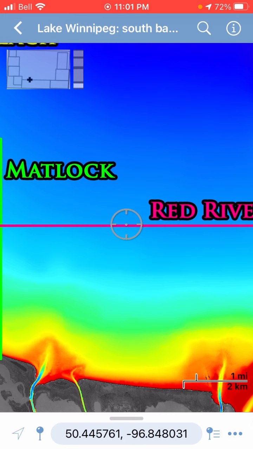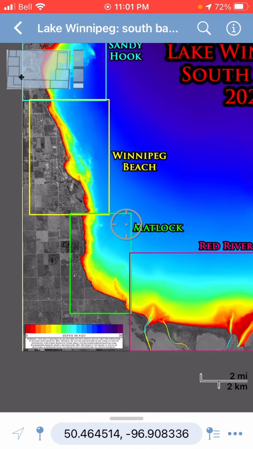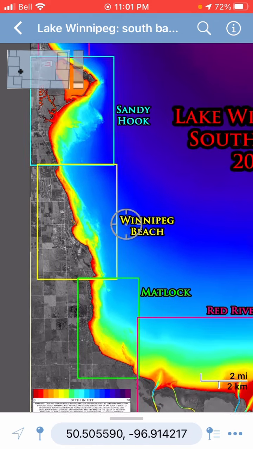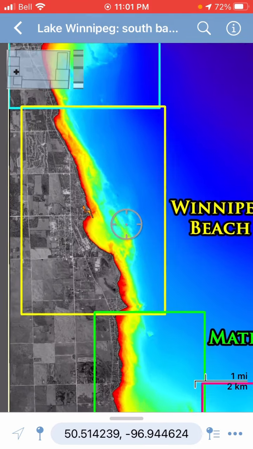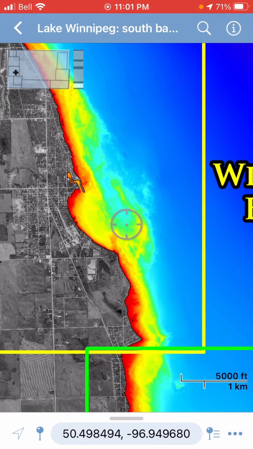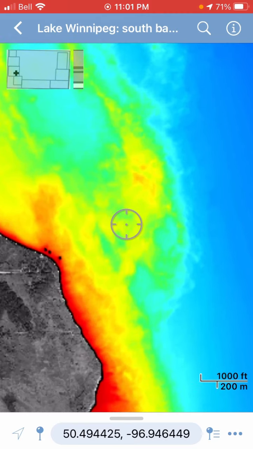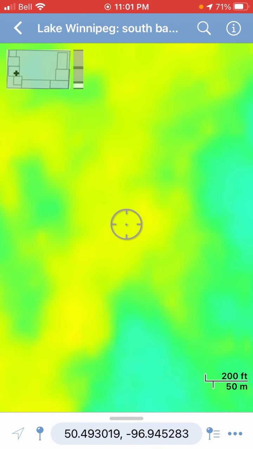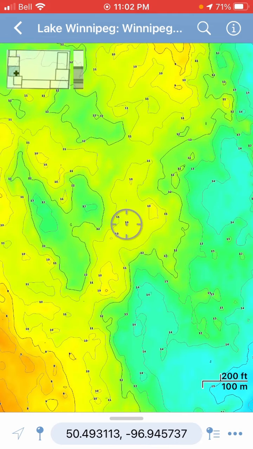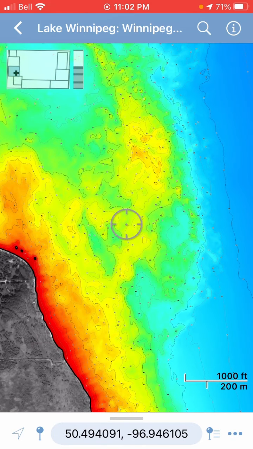When you're zoomed out on the low-res overview, there's two ways to zoom back in onto one of the high-res tiles. The first way is to just pan until you've got the crosshairs within the bounds of one of the tiles, and then just keep pinching to zoom in. And when the resolution increases, that means that the high-res tile is active again.